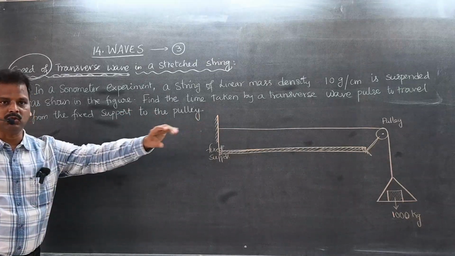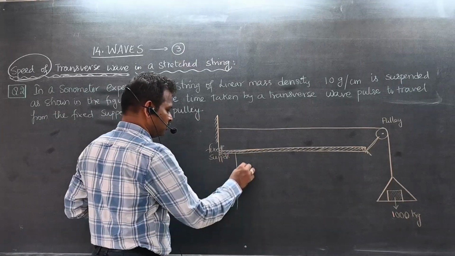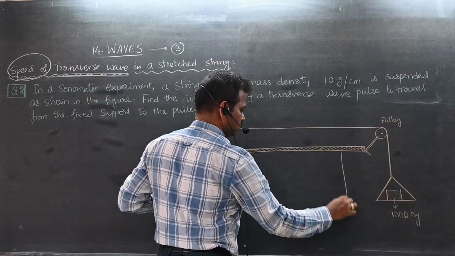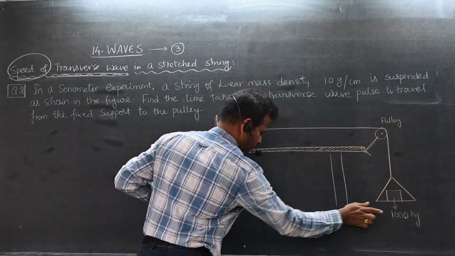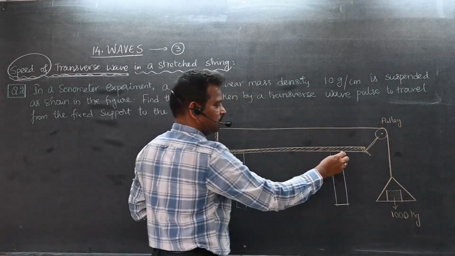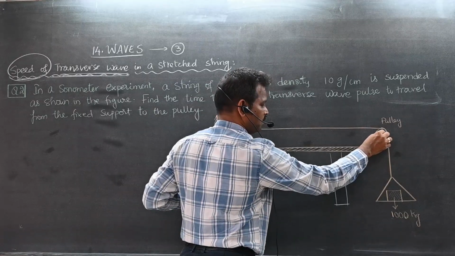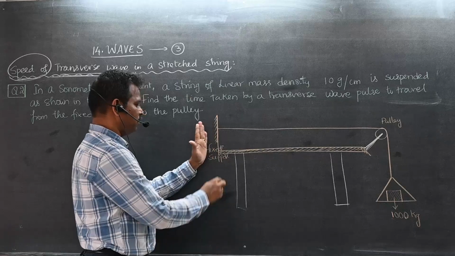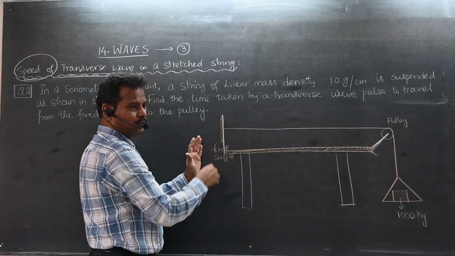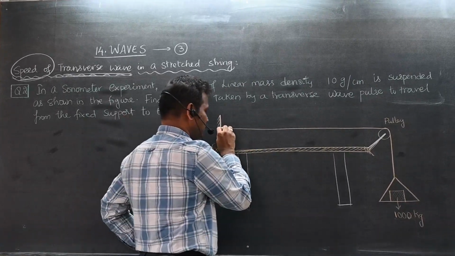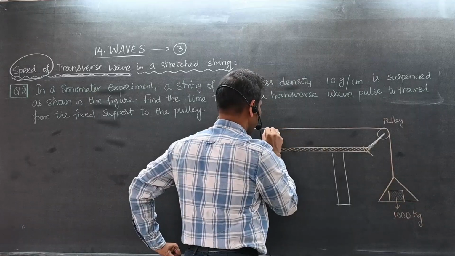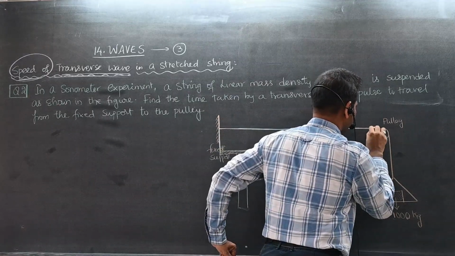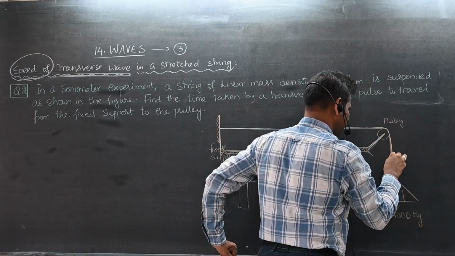This setup is called a sonometer. Actually this is a table, students. For this table, at one end they connected a pulley. On the other end of the table they arranged a fixed support. And this one is the string, suspended.